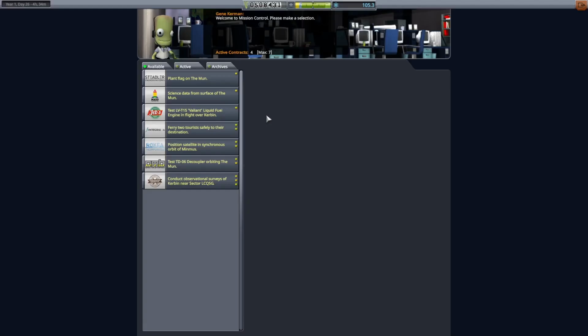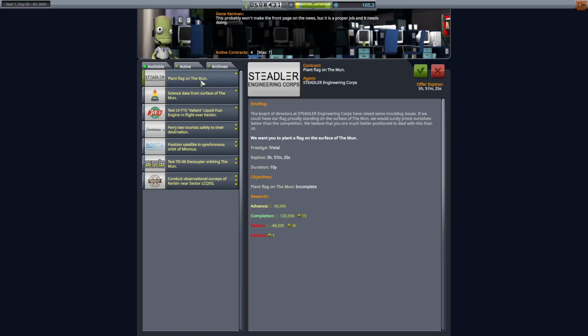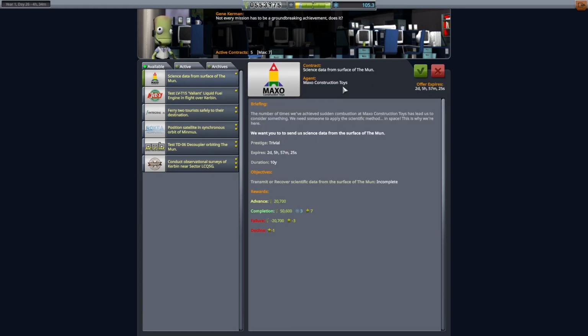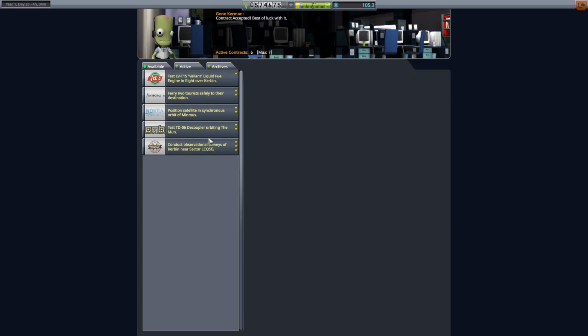Well, let's see what they have for us here. Certainly. Once you review the available contracts and missions, we can strategize on which one aligns with our capabilities and goals. Okay, so we have another one to plant a flag on the Mun, so we can take that. That's always a good one to do. Science data from the surface of the Mun, that's also a good one. And position the satellite in synchronous orbit of Minmus. Well, we haven't been to Minmus yet, but that might be a good next step to do, actually.